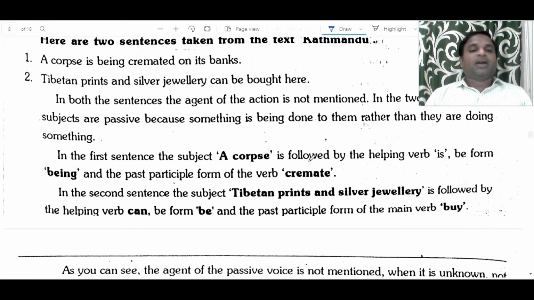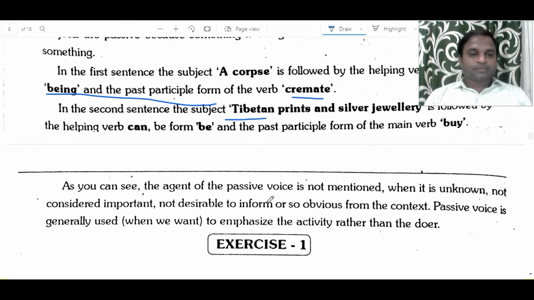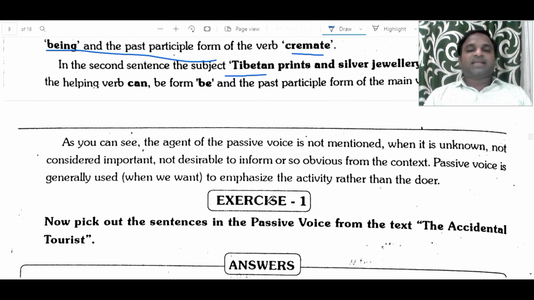In the first sentence, the subject a corpse is followed by the helping verb is and a be form, being, and the past participle of the verb cremate. In the second sentence, the subject Tibetan prints and silver jewelry is followed by the helping verb can, the be form be, and the past participle form of the main verb buy. As you can see, the agent of the passive voice is not mentioned when it is unknown, not considered important, not desirable to inform, or so obvious from the context. Passive voice is generally used when we want to emphasize the activity rather than the doer.